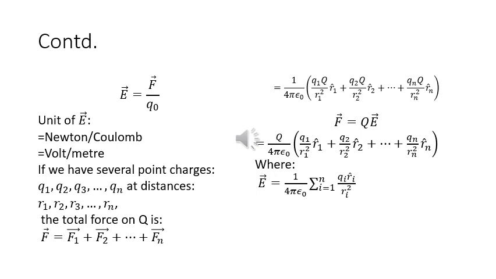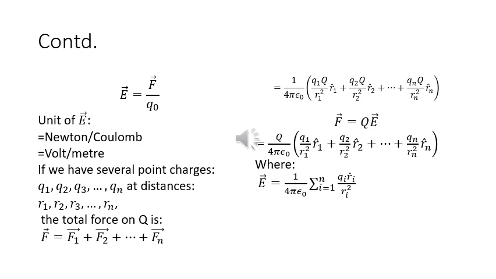If we have several point charges Q1, Q2, Q3 and so on at distances R1, R2 and R3, then the total force on Q is given by F is equal to F1 plus F2 plus Fn and so on, which is equal to 1 upon 4 pi epsilon naught, open brackets, Q1 Q upon R1 square, unit vector R1, and so on.